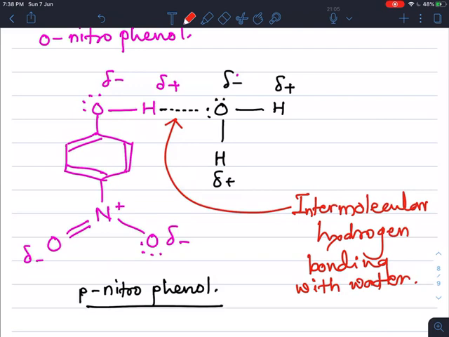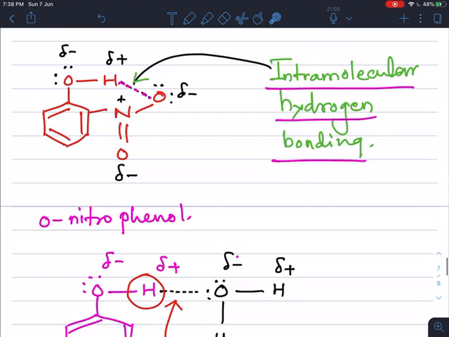Hydrogen bonding with water is possible because para-nitrophenol does not form intramolecular hydrogen bonding within the molecule, and that's why this hydrogen is free for intermolecular hydrogen bonding with water. That's why para-nitrophenols are more soluble in water as compared to ortho-nitrophenol. Here the hydrogen is not free for the formation of intermolecular hydrogen bonding with water.